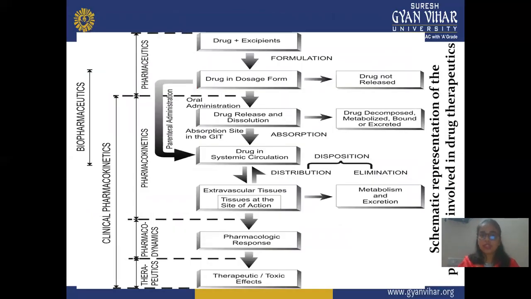This is again a flow chart. In this systemic process, how the drug reaches the particular site and how elimination and metabolism take place. Suppose you take a drug and excipient. This is a formulation. You know the drug and excipients get compressed to form the particular formulation. And this is the drug in a dosage form, maybe a tablet, capsule, or any other dosage form.